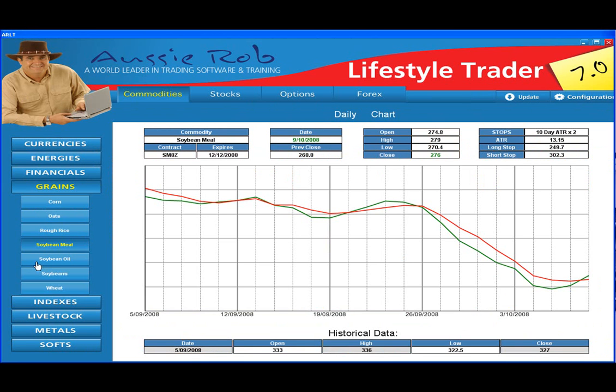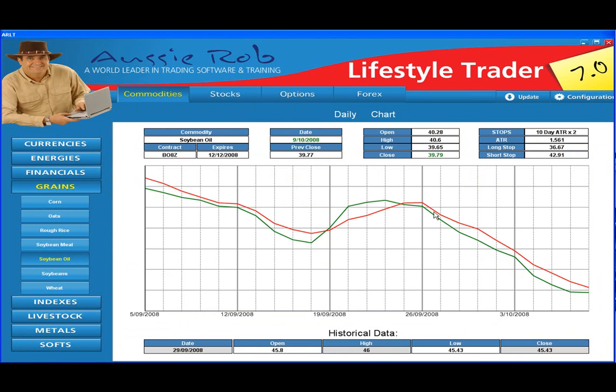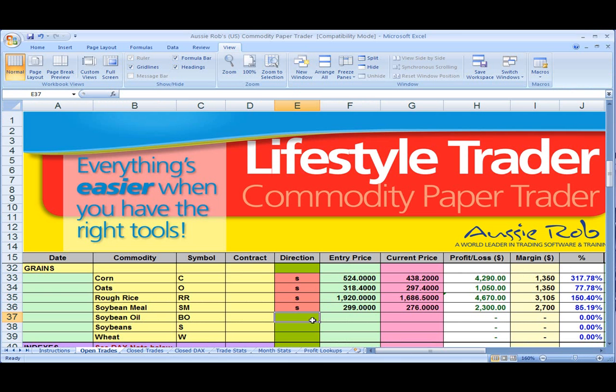Okay, next is oil. Grabbing the highest open interest contract, and again you can see here we would have to wait till the day after this cross to have the official signal. Entry here would have been 45.8 open price, and the close was 39.79. That's the current close. So if we put a short in the spreadsheet for 45.8, with the current price being 39.79.